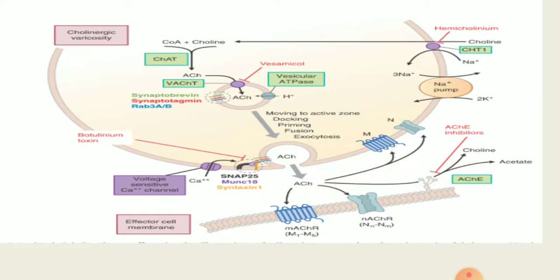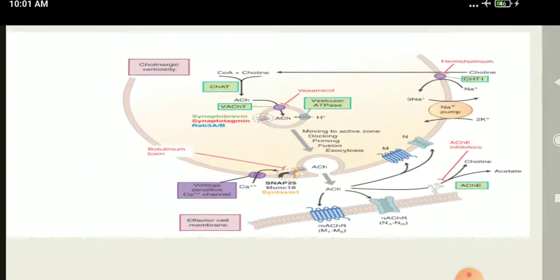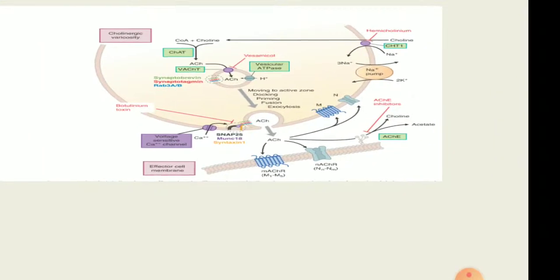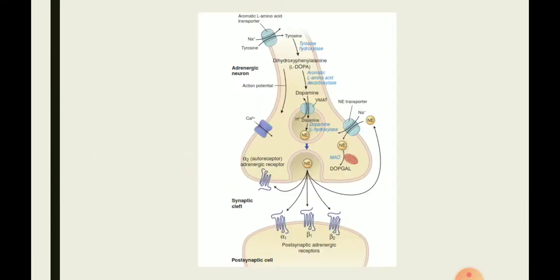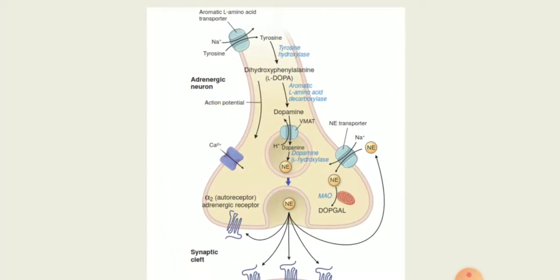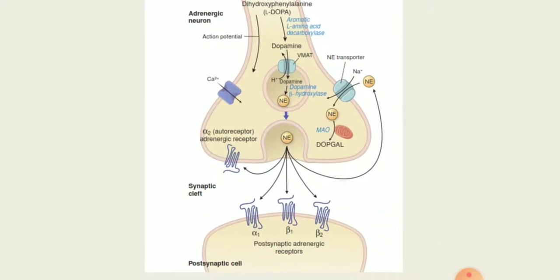That is the most fundamental thing you have to remember. The metabolizing enzyme for acetylcholine is cholinesterase, true and pseudo both, whereas for norepinephrine and epinephrine, the metabolizing enzymes are MAO, monoamine oxidase in the cytoplasm, and COMT, primarily catechol-O-methyl transferase in the liver.